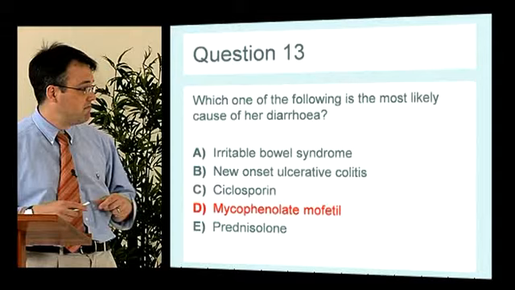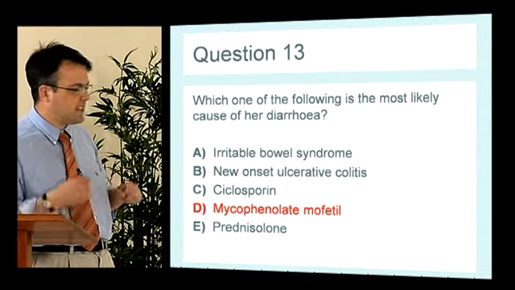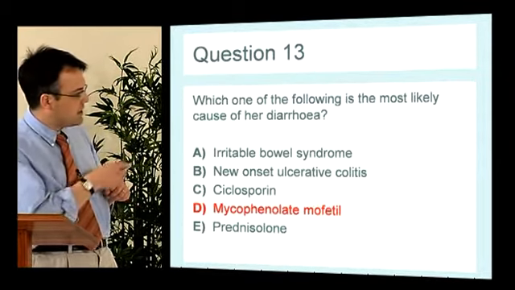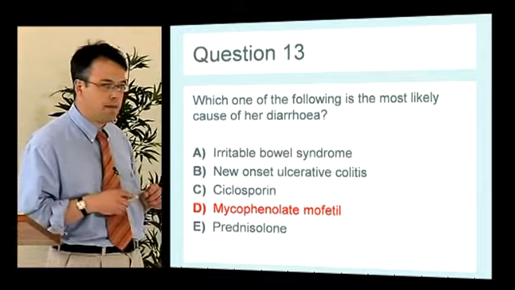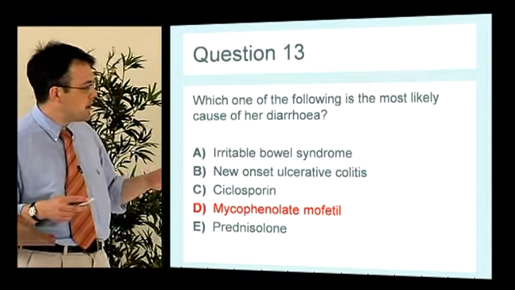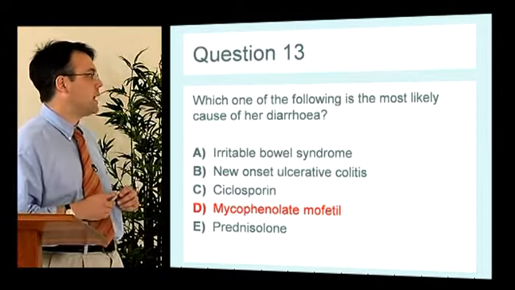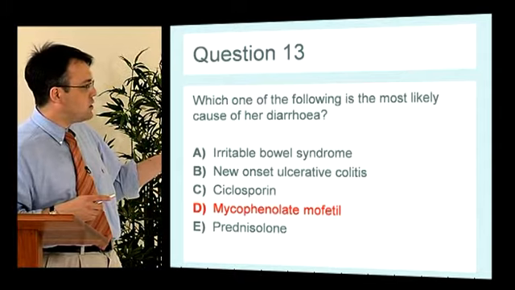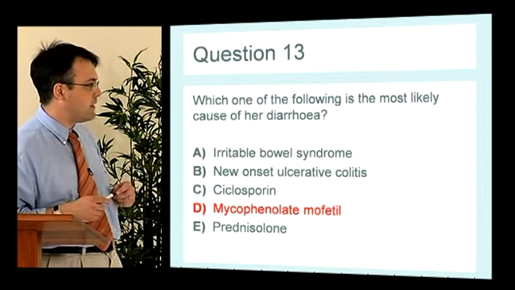Cyclosporine doesn't usually affect the GI tract. It can give you gum hypertrophy, but I don't think we're talking about luminal problems. Steroids, again, rarely cause diarrhoea as a side effect. She could have IBS, it could be the mycophenolate. But there's something about the history that suggests it's a bit more severe than straightforward IBS.